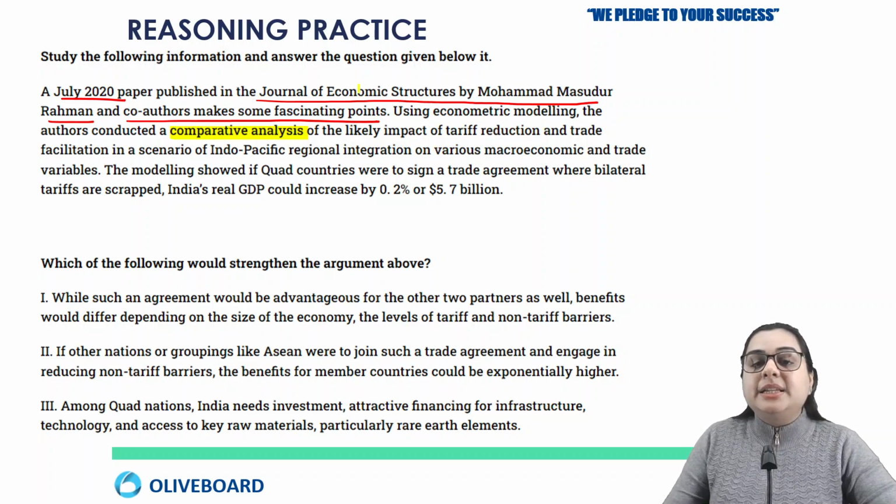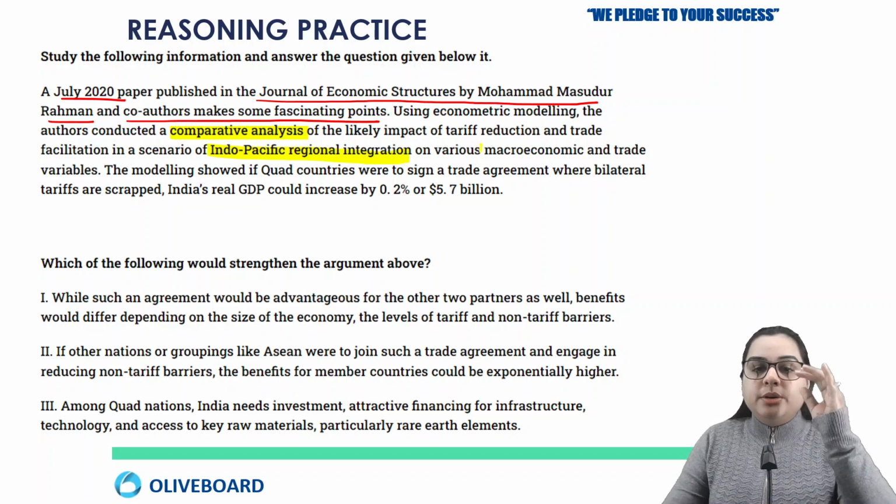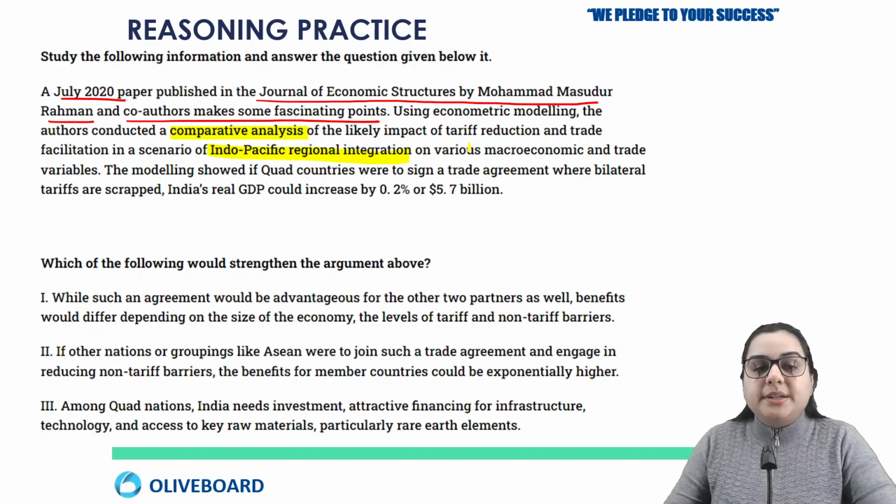They are studying the impact of tariff reduction and trade facilitation in a scenario of Indo-Pacific regional integration on various macroeconomic and trade variables. So it is the effect of Indo-Pacific regional integration, that what it will cause impact will be on tariff reduction and trade facilitation.